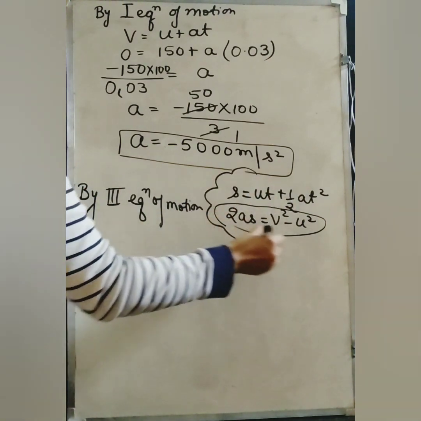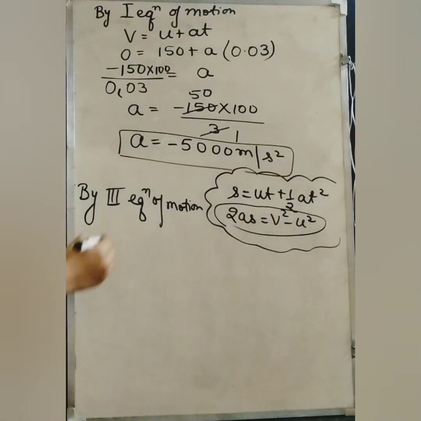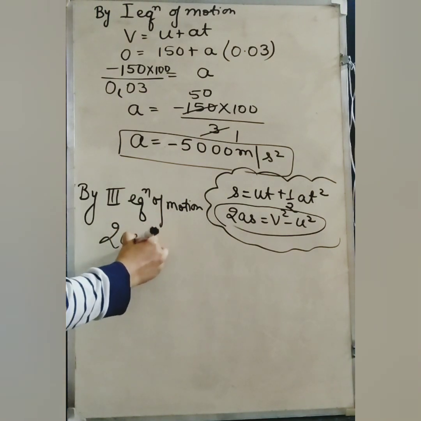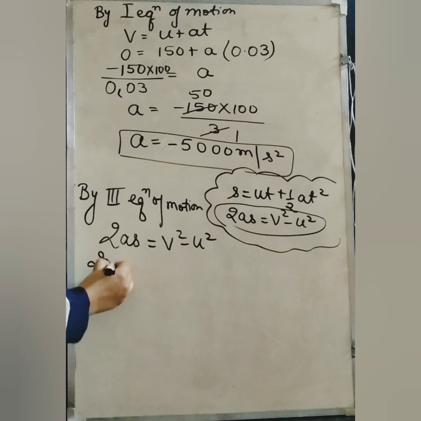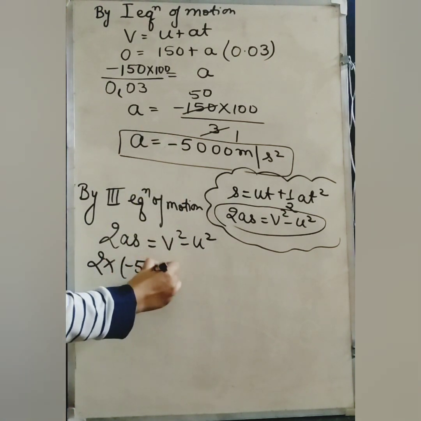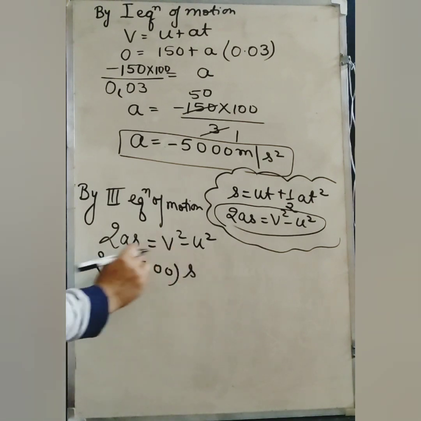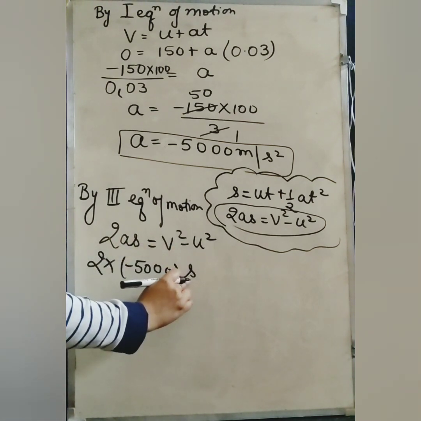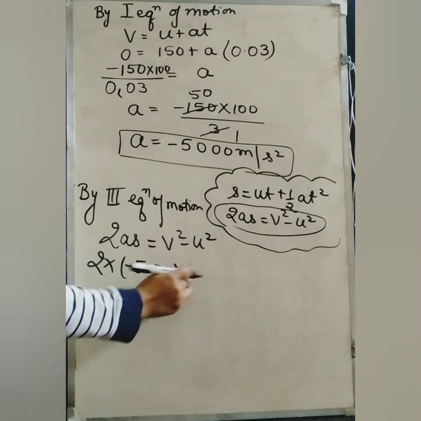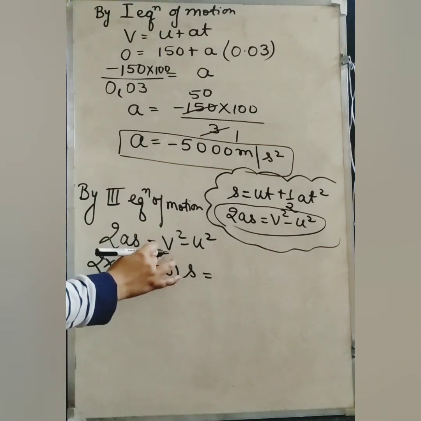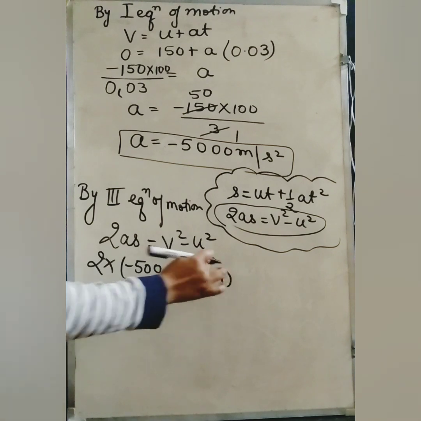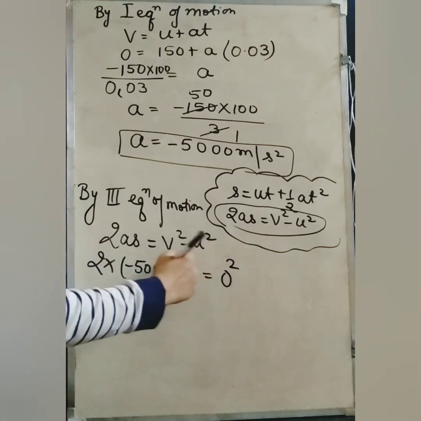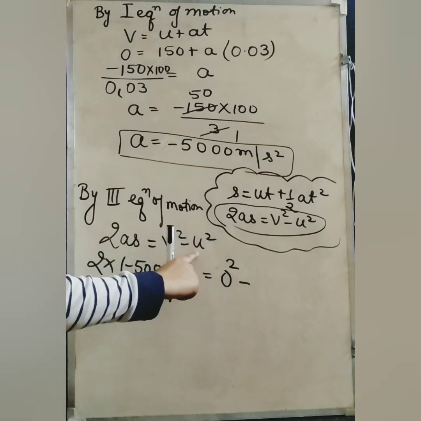So by the third equation of motion, you can write this down in rough. 2as equals v square minus u square. 2 into, now what is the value of acceleration? It's minus 5000, and you have to find the distance traveled by the bullet inside the wooden block. What is v? v is 0 because the bullet has come to rest finally. 0 square minus, and what is the initial velocity?